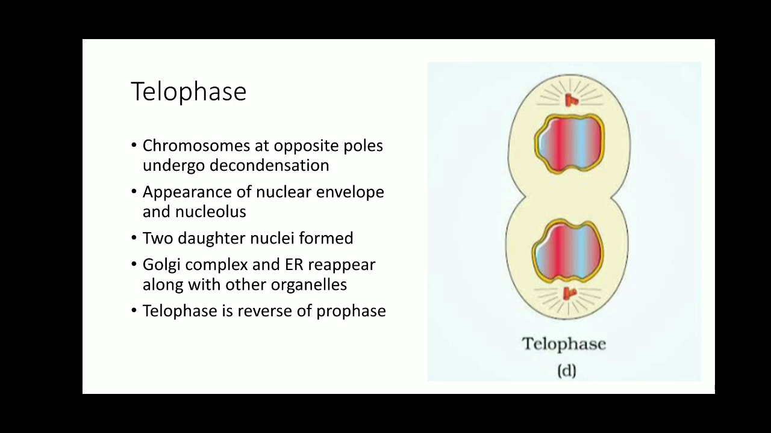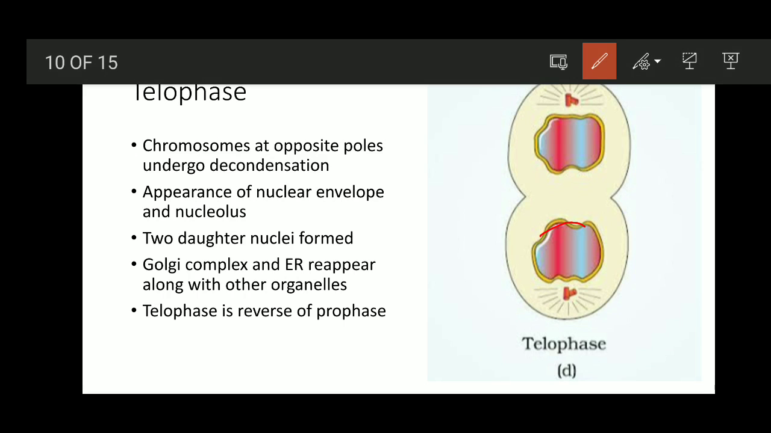And what happens is that once again the nucleus is going to be complete in case of eukaryotes, when there is a nuclear envelope present. So the nuclear envelope is going to be formed around this chromatin material at the opposite poles. You can see here the nuclear envelope is formed around the chromatin material at the opposite poles, and the nucleolus will reappear once again.